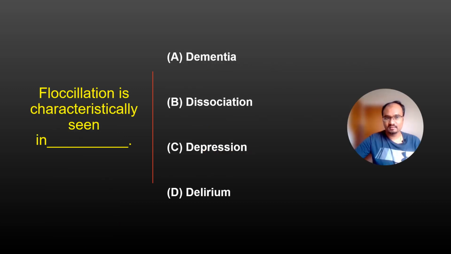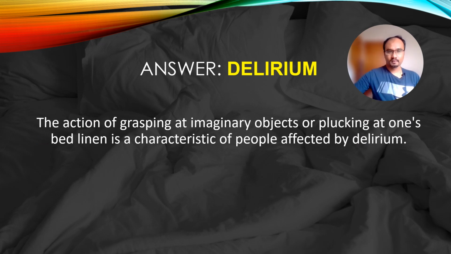Oscillation is characteristically seen in, and the options are dementia, dissociation, depression, delirium. And the correct answer is delirium. The action of grasping at imaginary objects or plucking at one's bed linen is characteristic of people affected by delirium. Let's go to the next question.